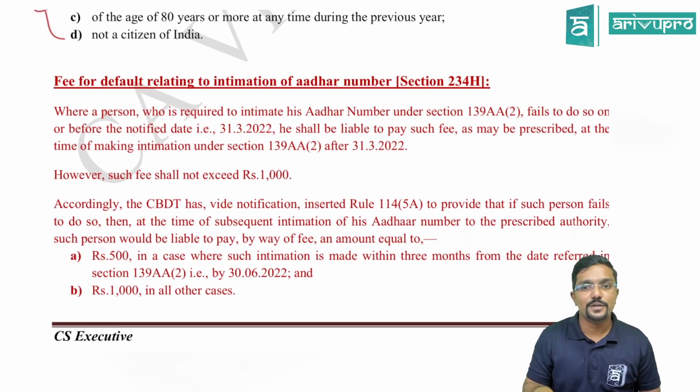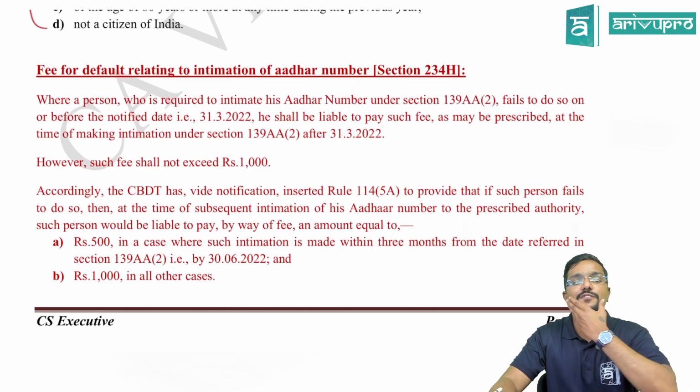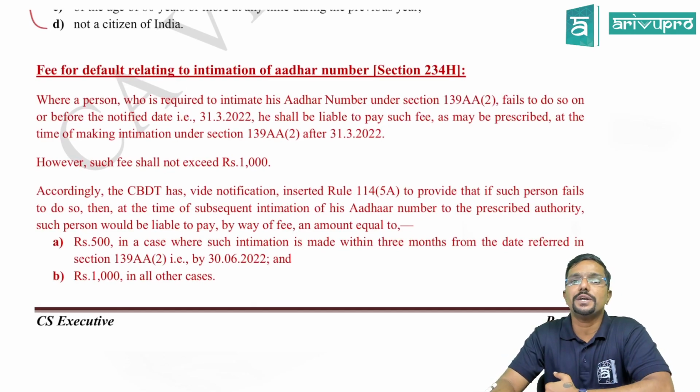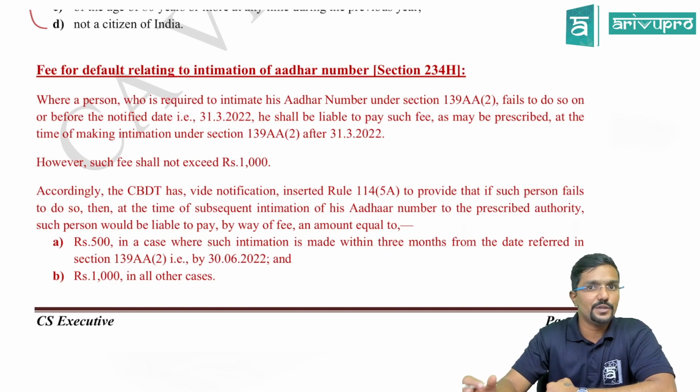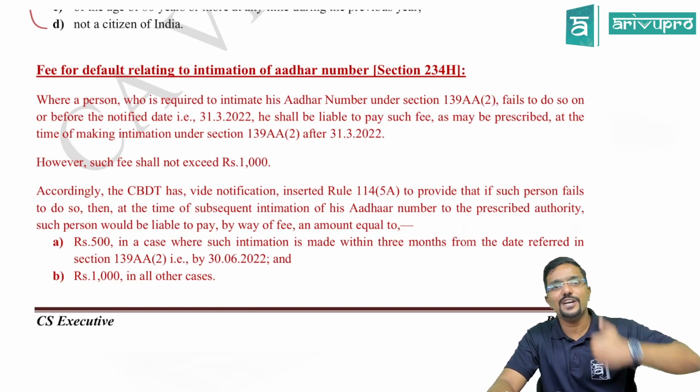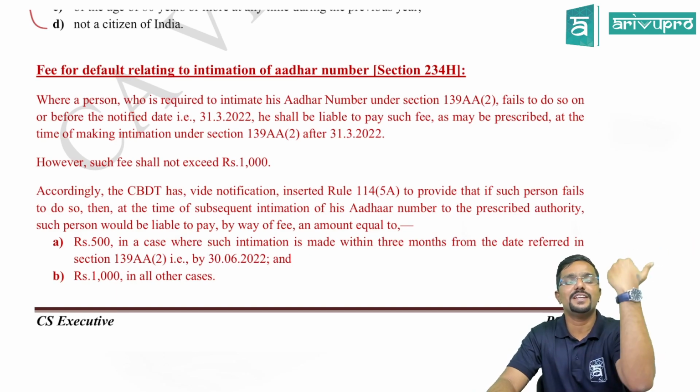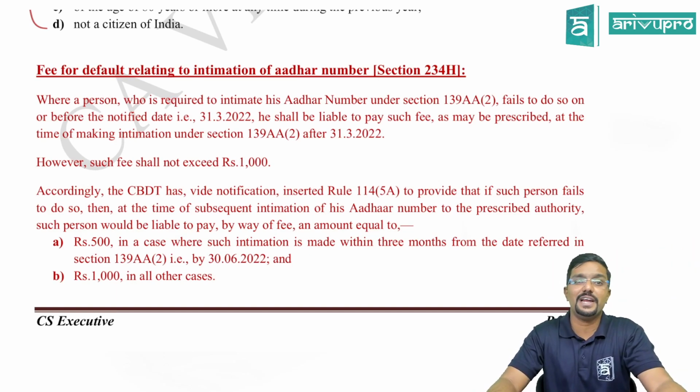Now, coming to the amendment part. Fee for default relating to intimation of Aadhaar number. Section 234H. What is it? This is a new section which they have added. If you fail to link your Aadhaar with PAN, then you are liable to pay a fee, a late fee.